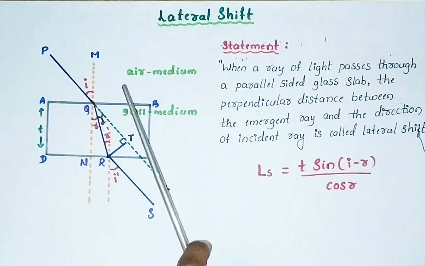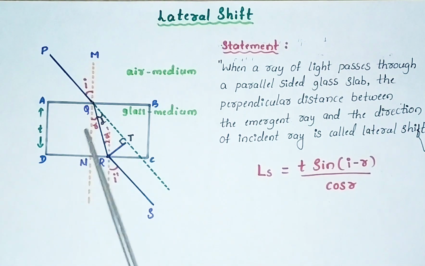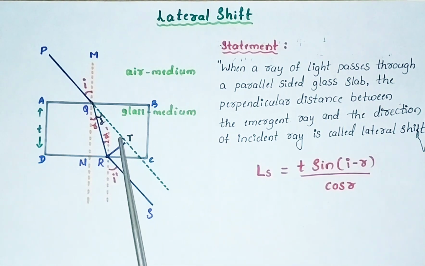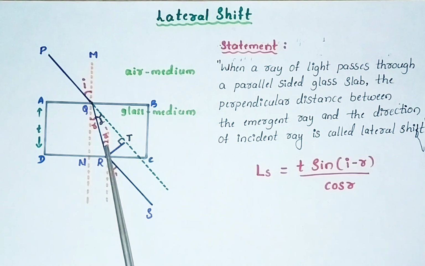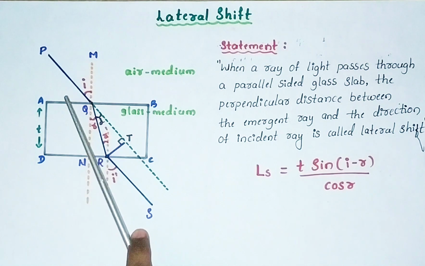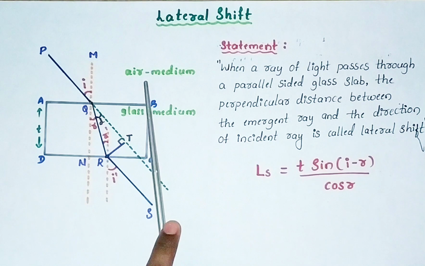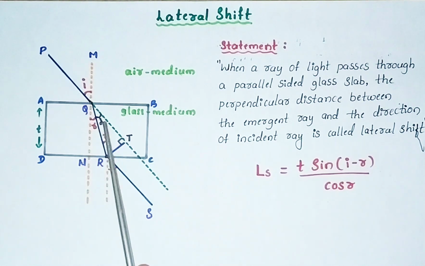Let us consider the ray of light is traveling from air to glass medium. That means rarer medium to denser medium. Rarer to denser, low density medium to high density medium, speed of light decreases, refraction of light takes place and it is bending towards normal. Now let us consider PQ is the incident ray. Initially this light is traveling in rarer medium, that is air medium. Now it is traveling from air to glass.